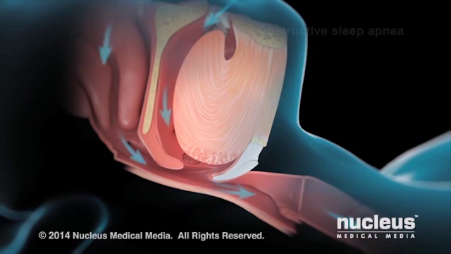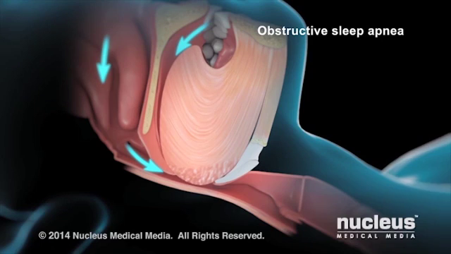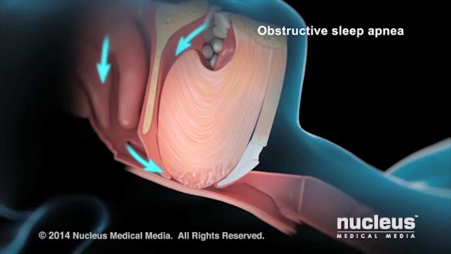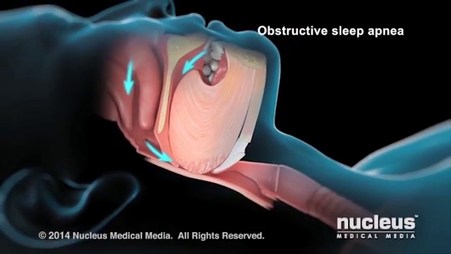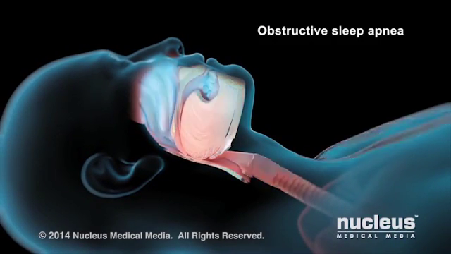If you have obstructive sleep apnea, the muscles of your mouth and pharynx may relax too much. Your tongue drops onto the soft tissue in the roof of your mouth, pressing it against the back of your throat. This completely blocks the flow of air into your lungs.